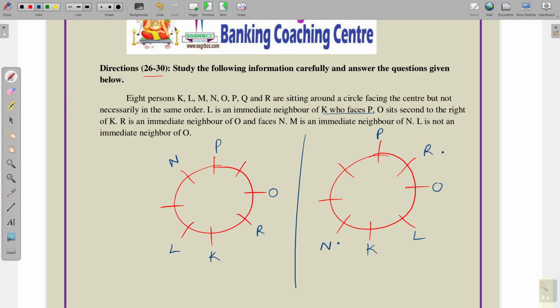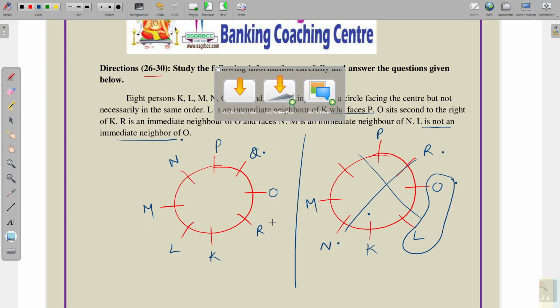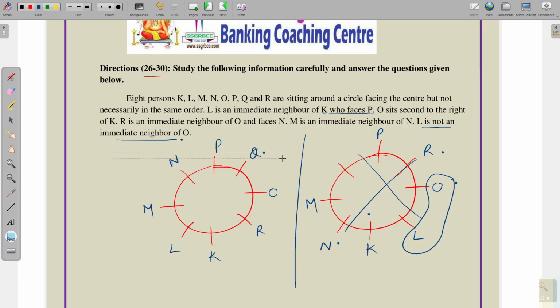Next, M is an immediate neighbor of N. Next, L is not an immediate neighbor of O. Here we have L and O both as immediate neighbors, so this is not correct, and L came here and O here. So, we are left with only Q here. So, it is the final output of the puzzle. I am going to copy it.